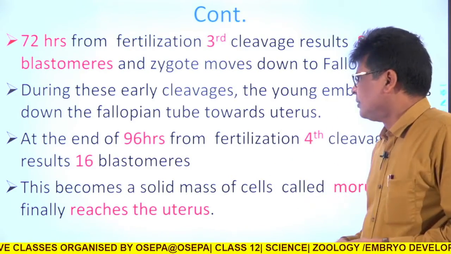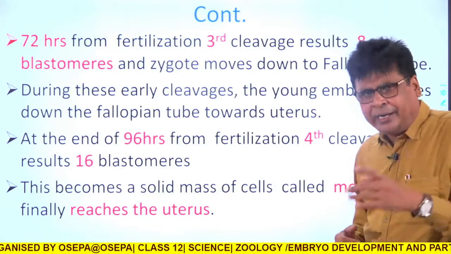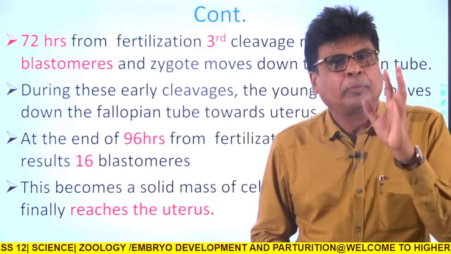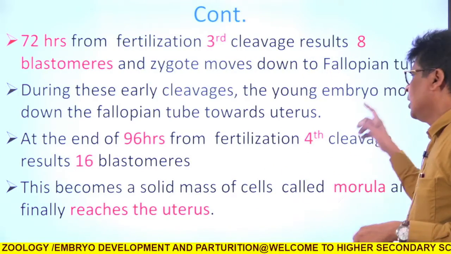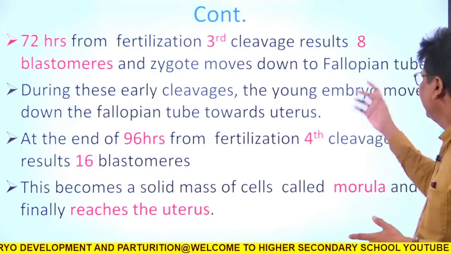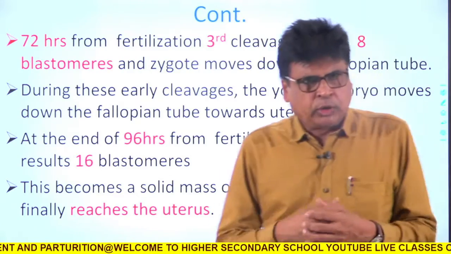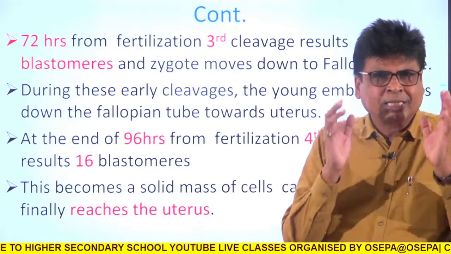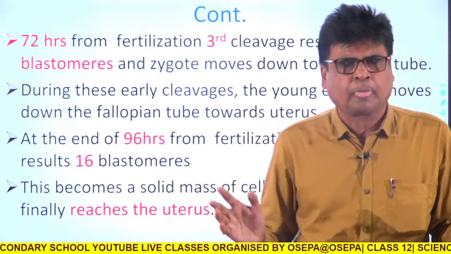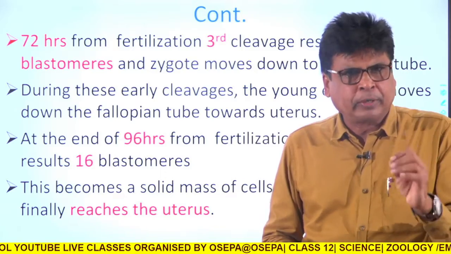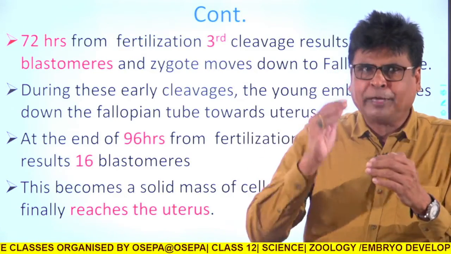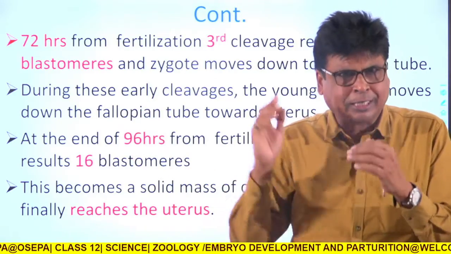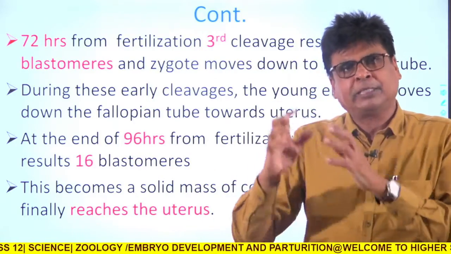So now at the end of 96 hours, that means after 4 days of fertilization, the 4th cleavage occurs, so that the 8-cell zygote becomes a 16-cell zygote. That means 16 blastomeres are produced. So my dear student, you should remember that each time one cleavage occurs, it produces blastomeres. That means the product of cleavage is blastomere.